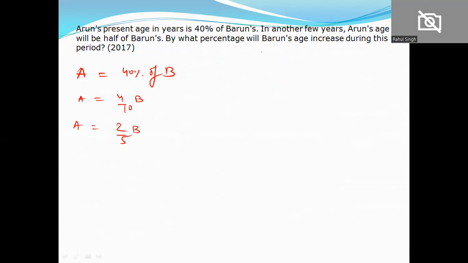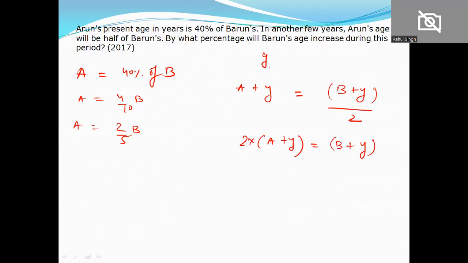So after y years, it will be A plus y and B plus y. After a few years, Arun's age will be half of Barun's age. Let's solve this. The 2 comes to the other side: 2 multiplied by (A plus y) equals B plus y. We know A equals 2/5 of B, so I substitute that here.